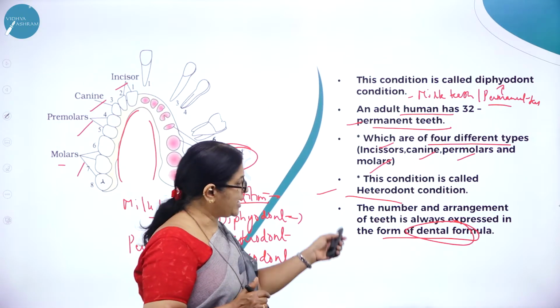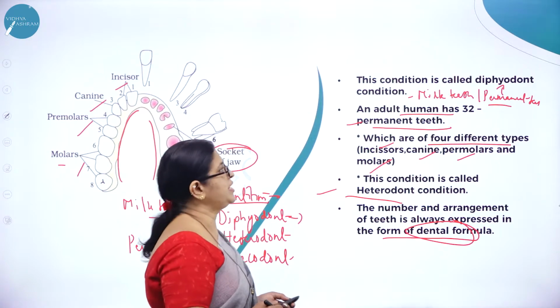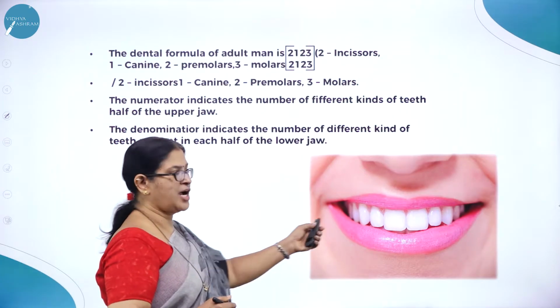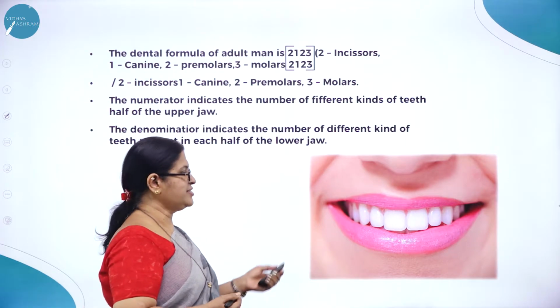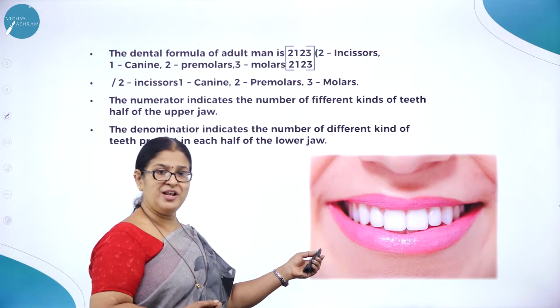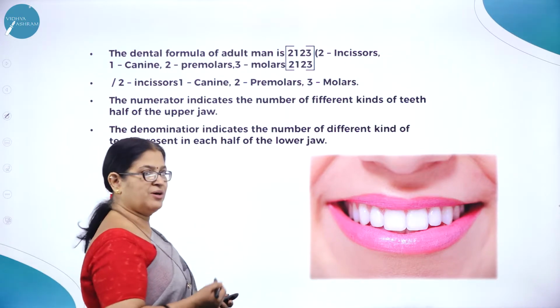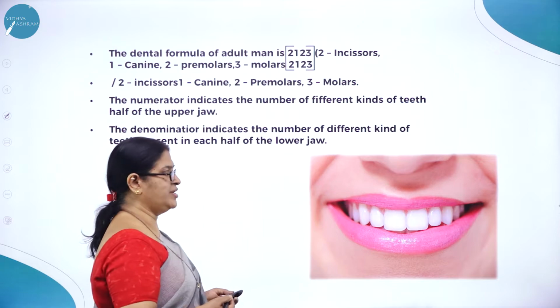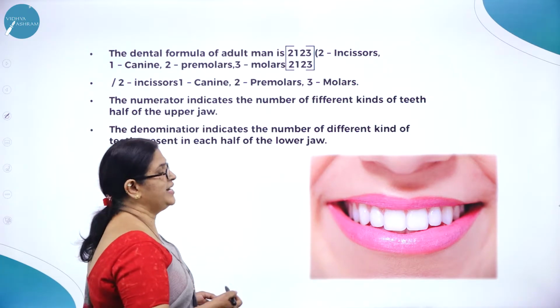So the number and arrangement of teeth is always expressed in the form of a dental formula. Now let us see what is the dental formula. See how beautiful this picture is. Imagine the beauty of a face is enhanced by these beautiful teeth, right? The doctor who takes care of all the problems that we have in teeth, dentition, is called a dentist. Dental MD.